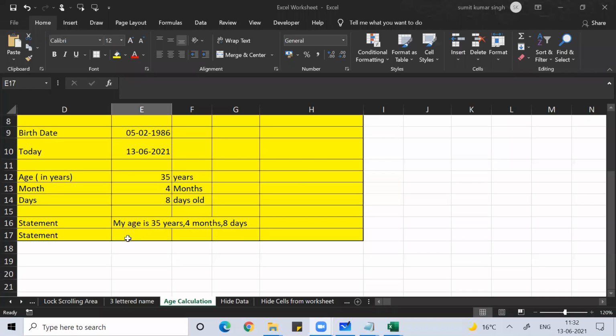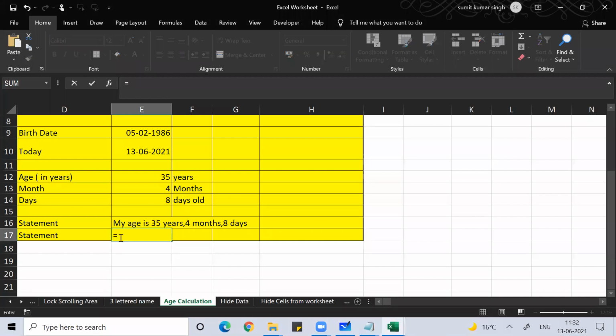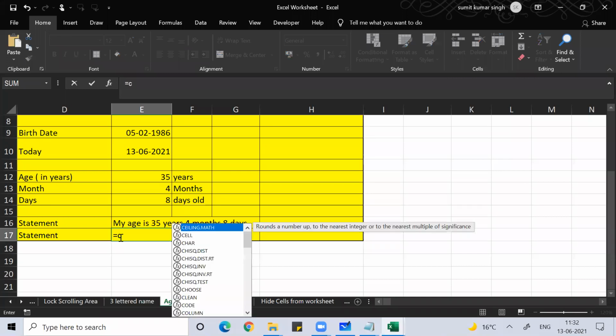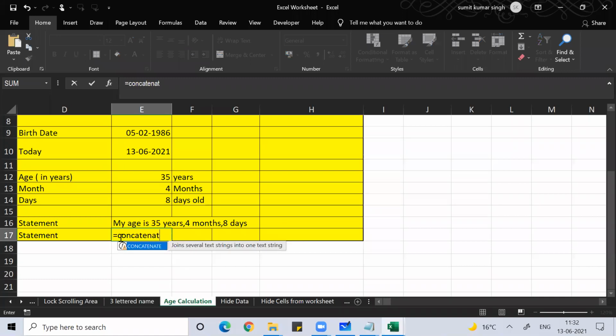Okay, the same way we did the age calculation statement for my age, the same way I can do by using concatenate. With concatenate, we put comma. So concatenate, under double quote, my age is, double quote, comma. After my age is, there should be space, double quote, space, double quote, comma. So in the ampersand function, we were putting shift 7, shift 7. Here you have to put comma, comma. So my age is, then space, then 35 year. The 35 years should come.